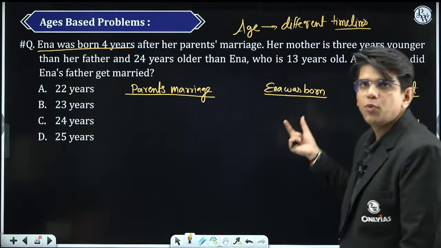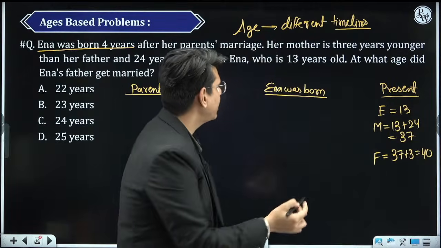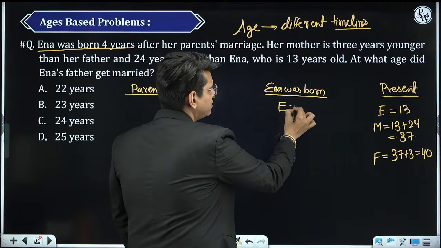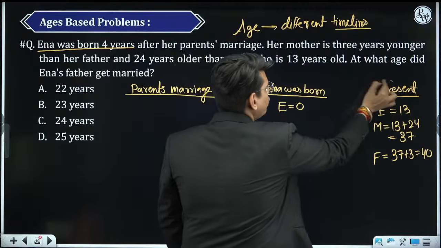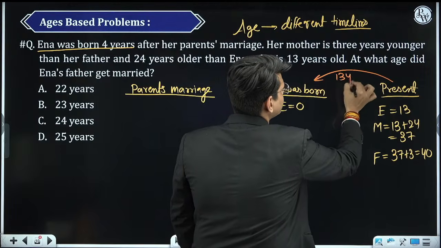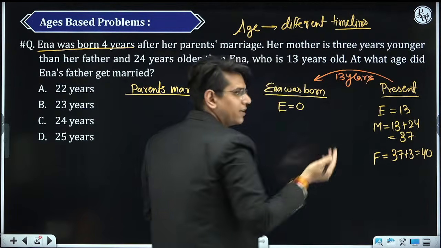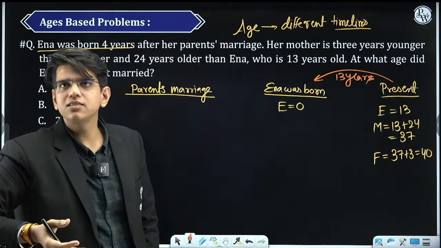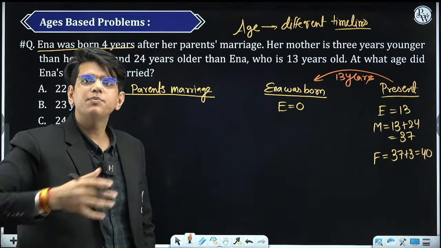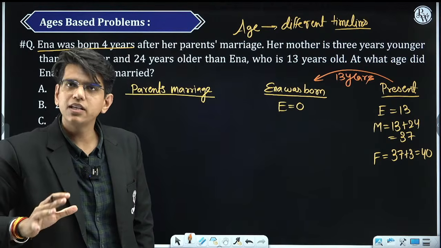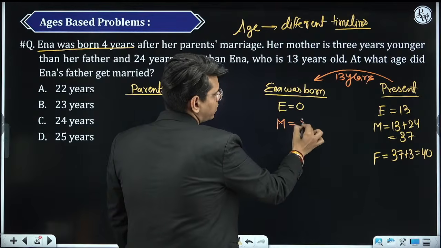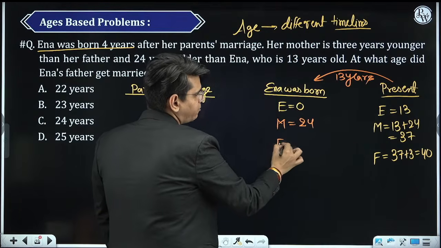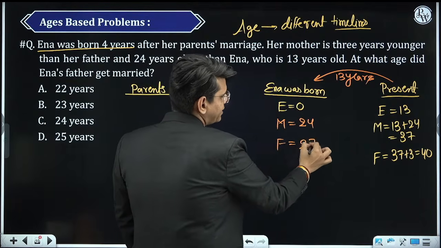When Anna was born, the age of Anna was 0. That means you have moved back by 13 years. If you move back by 13 years, if you are 20 years old today, 13 years back you were 20 minus 13, 7 years old. So similarly, age of mother 13 years ago was 24. Age of father 13 years ago was 27.